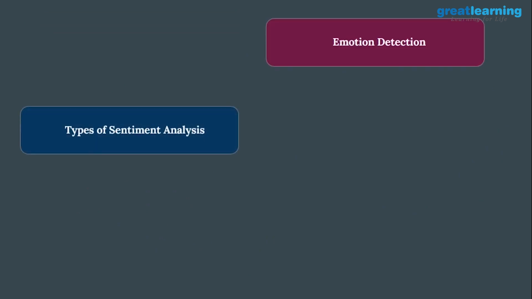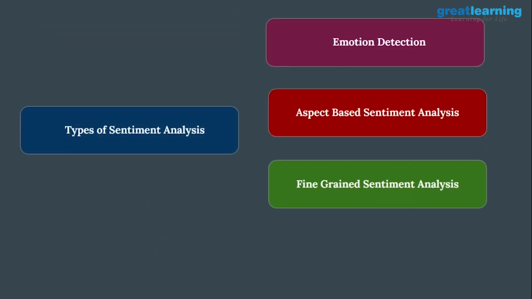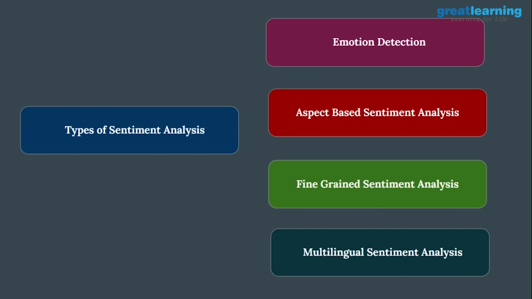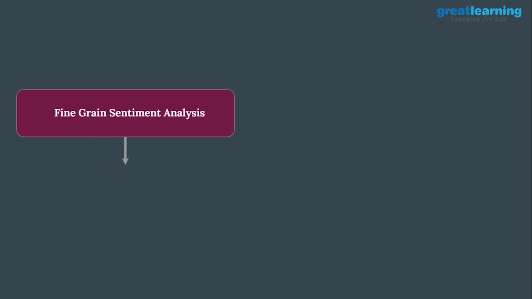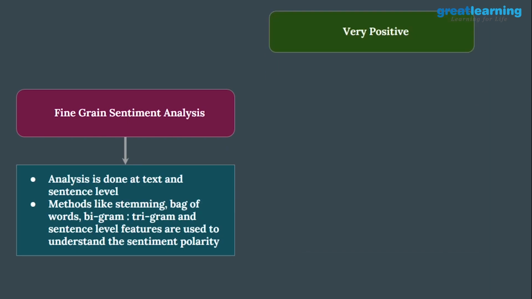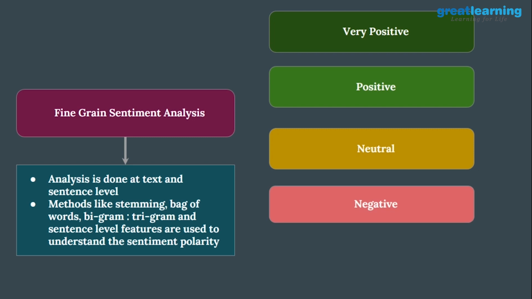Now have a look at the types of sentiment analysis we have. We have emotion detection, aspect-based sentiment analysis, fine-grained sentiment analysis, and multilingual sentiment analysis. So what is fine-grained sentiment analysis? Fine-grained sentiment analysis is basically done at text and sentence level.